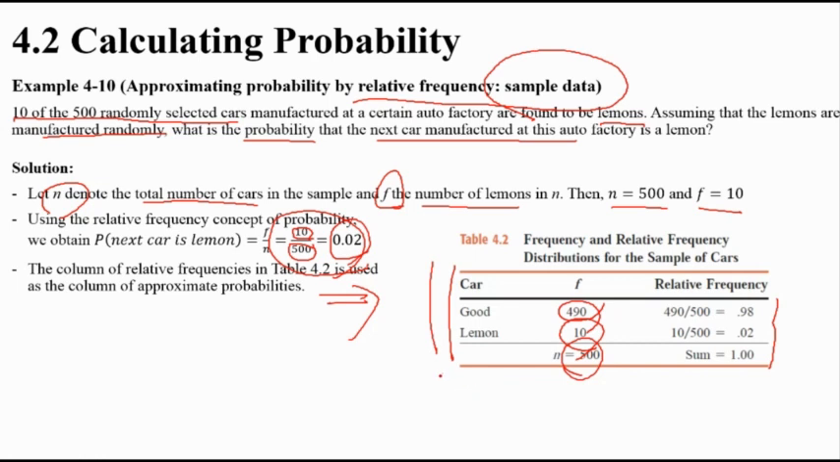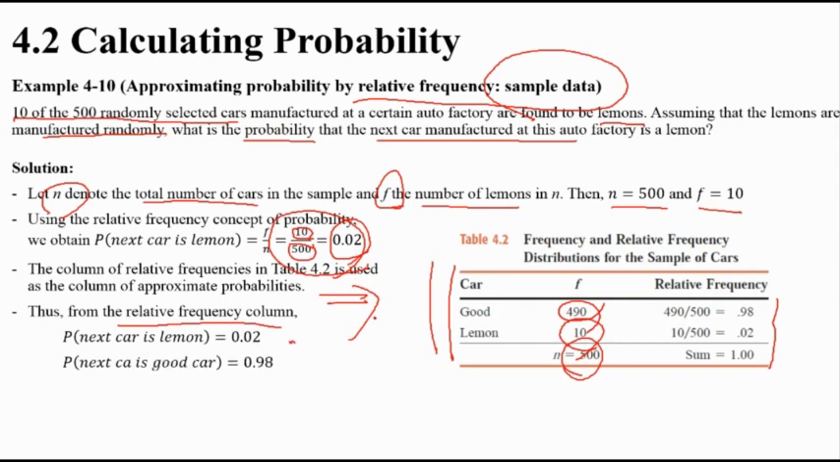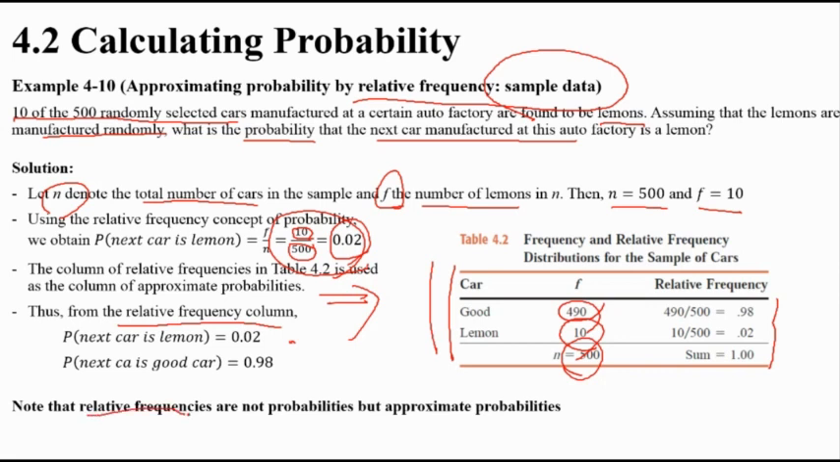All right. So the frequency, relative frequency column. You know, the frequency table we made a million times before. So like that. Lemon is 0.2, which means 2%, and 98 means 98% total. So relative frequencies are not probability, but approximate probability. You know what I'm saying? Not exactly accurate, but close to, almost approximately.